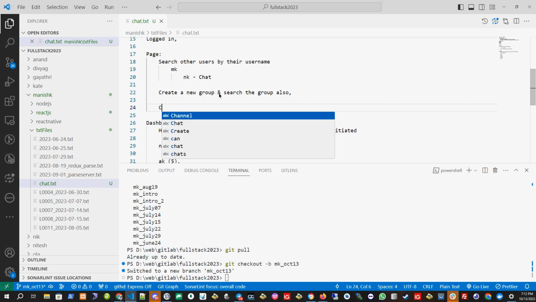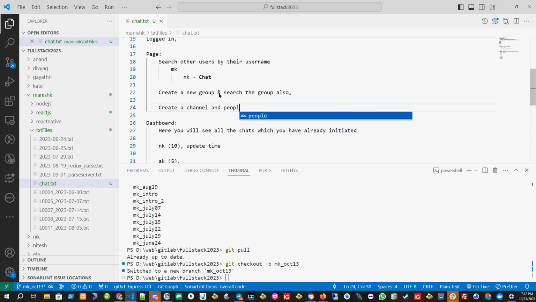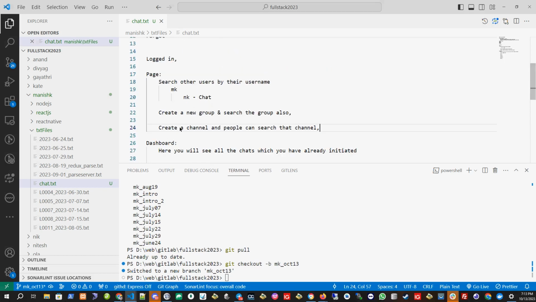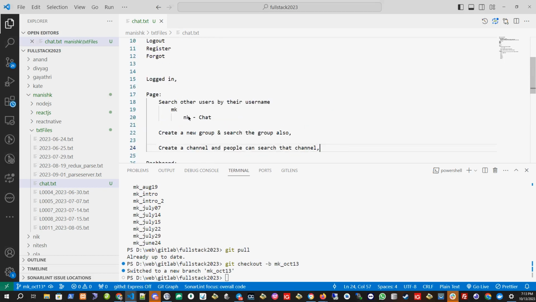Okay, so next, I can create a channel and people can join that channel also by searching. People can search that channel. Right now it's local, everything is in the application. They can search and they can find it. Okay, this is the high level thing.